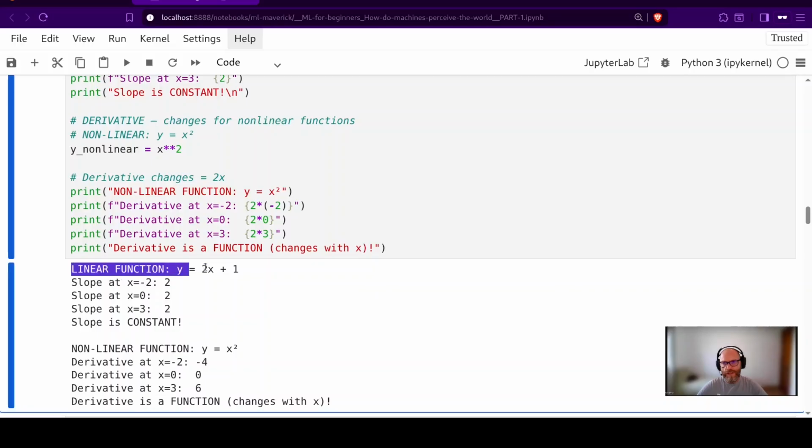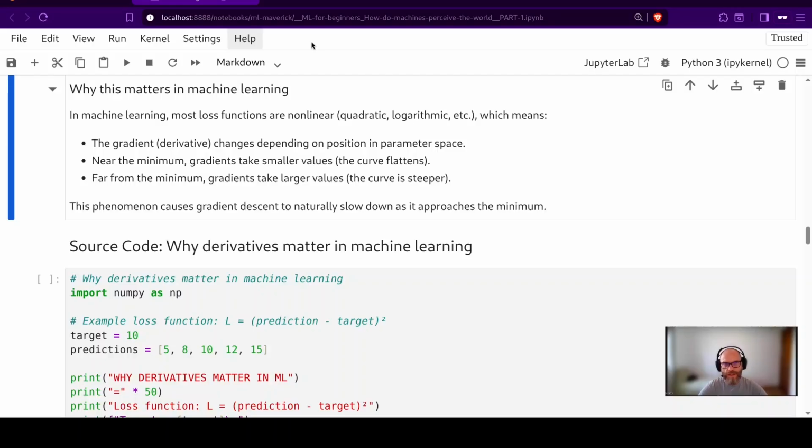So the linear function y equals 2 times x plus 1 always has slope 2, it is constant. But for a nonlinear function like y equals x squared, we have different values because the derivative is a function that changes with x. Why does this matter in machine learning?